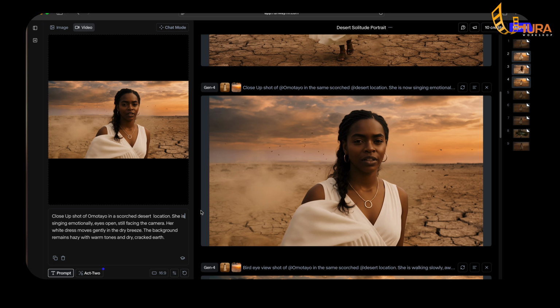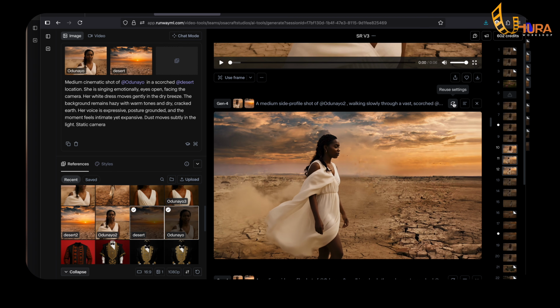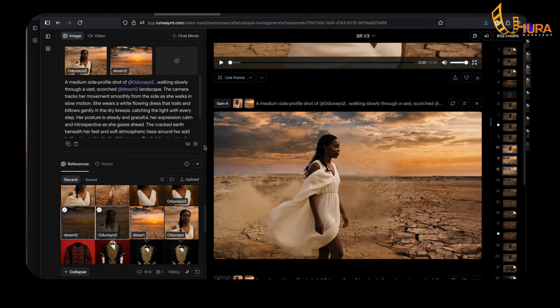So let's move on. I've shown you two things, how I created a long shot and how I created a close-up shot. For this scene where she's walking in this vast land, she's not singing, she's just walking. Let's see what I did here. Let's click on reuse settings. As you can see, I used the close-up image as a reference this time, not the long shot. This is why I said Runway is powerful, because I can prompt it to give me a different camera angle or a different action for the character.